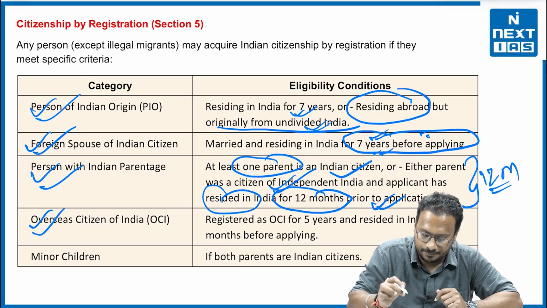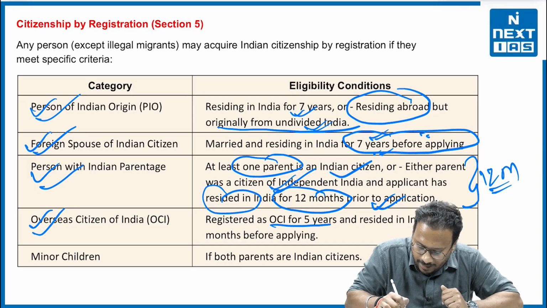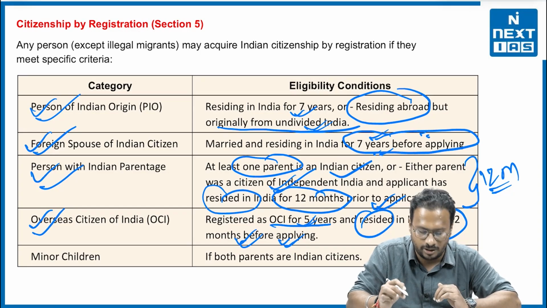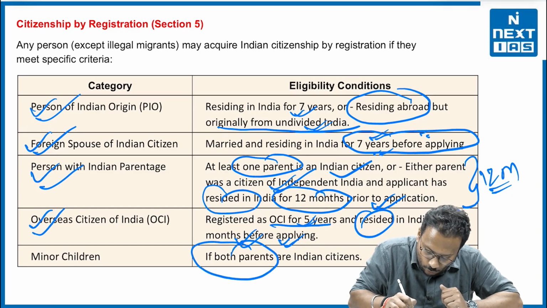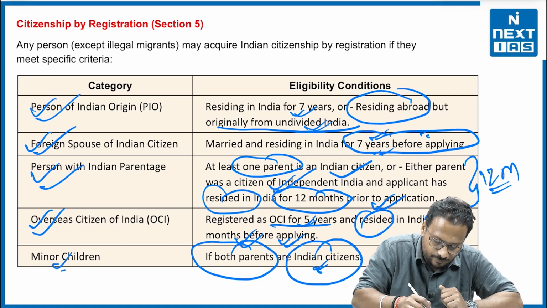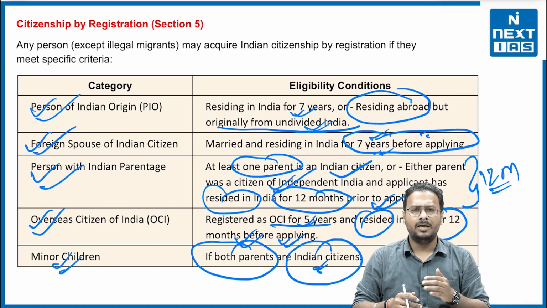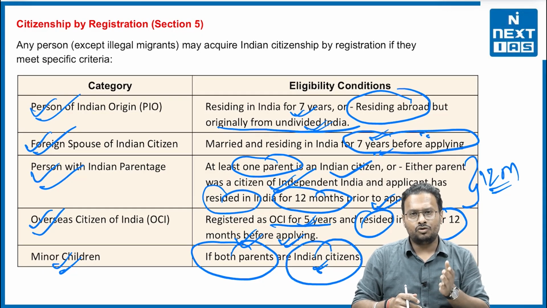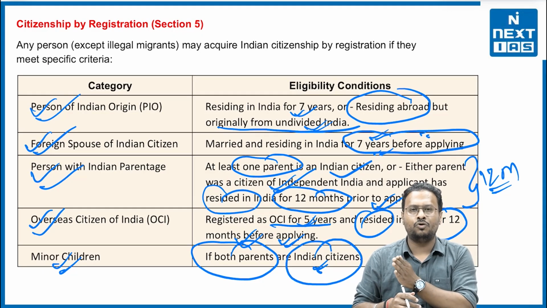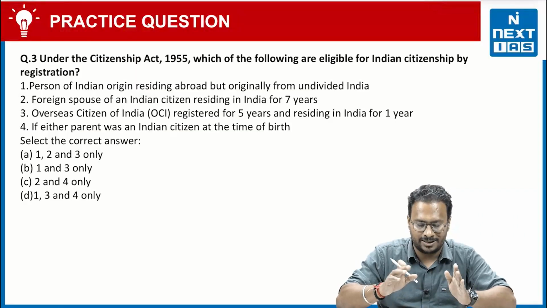Overseas Citizen of India, registered as OCI for 5 years and resided in India for 12 months before applying, right? Then the minor children, if both parents are Indian citizens, right? For say the parents moved outside and they gave birth to a particular boy or girl. So even those minor children, if both of the parents are Indian citizens, may apply for Indian citizenship easily.